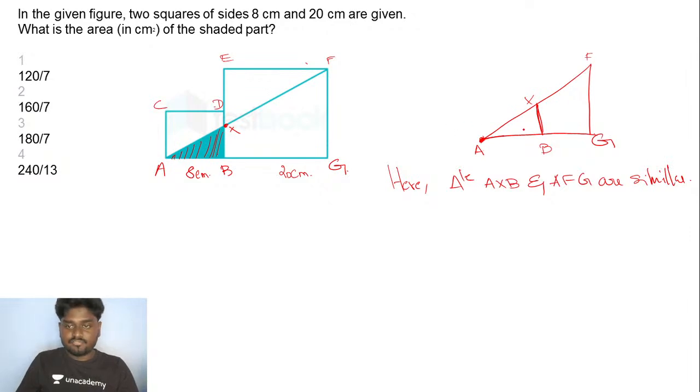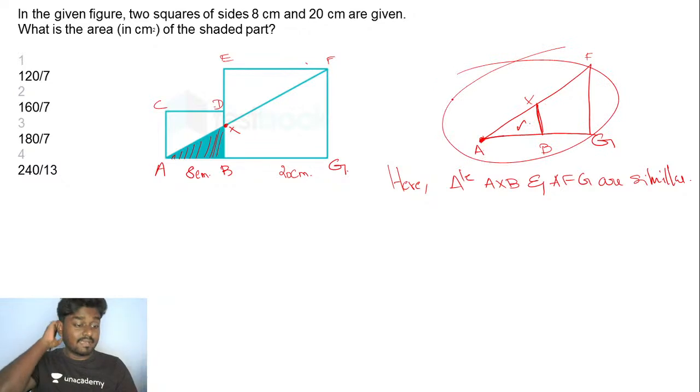So if this triangle is similar to the whole triangle, then I can say that this is 8, this is 8. If this is 20, this is 20. This is also going to be 20. This is also going to be 8.